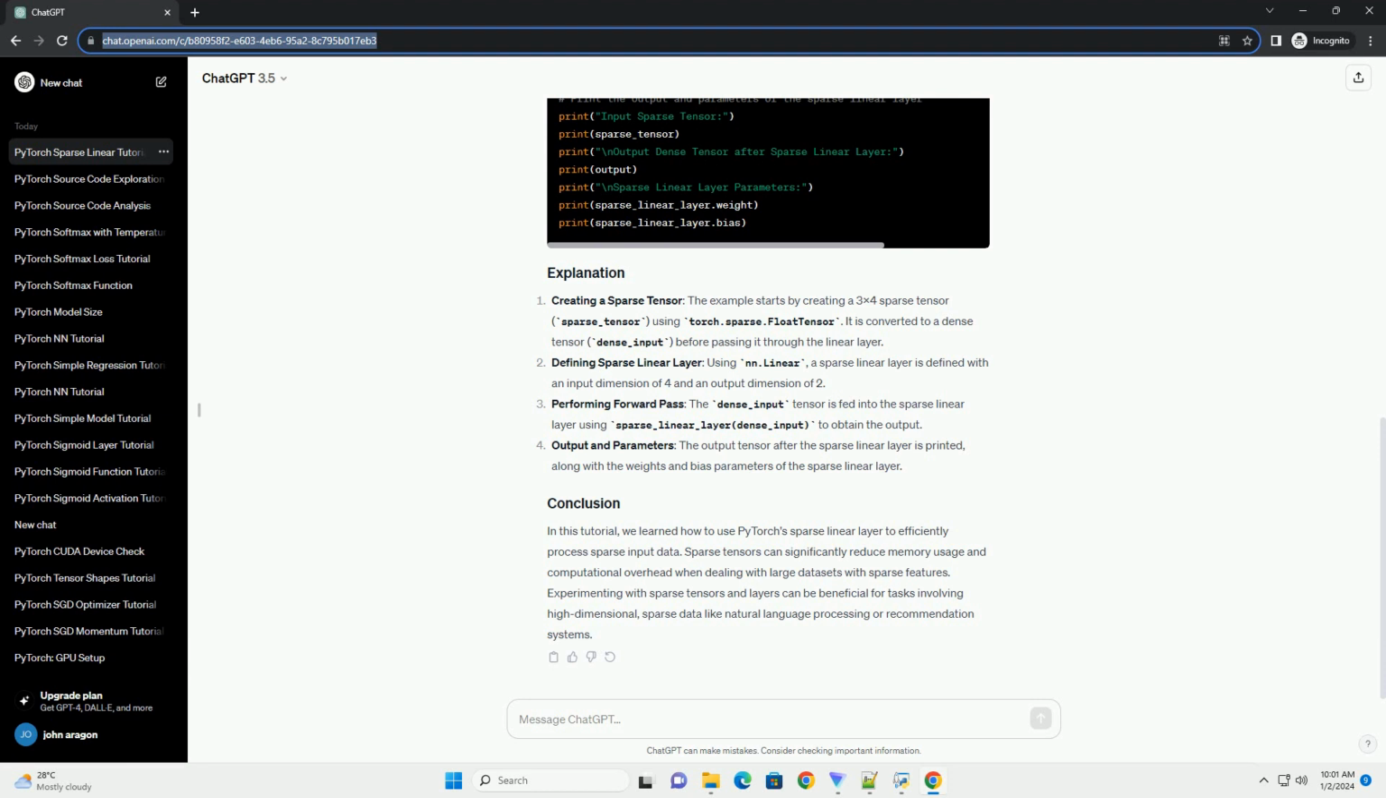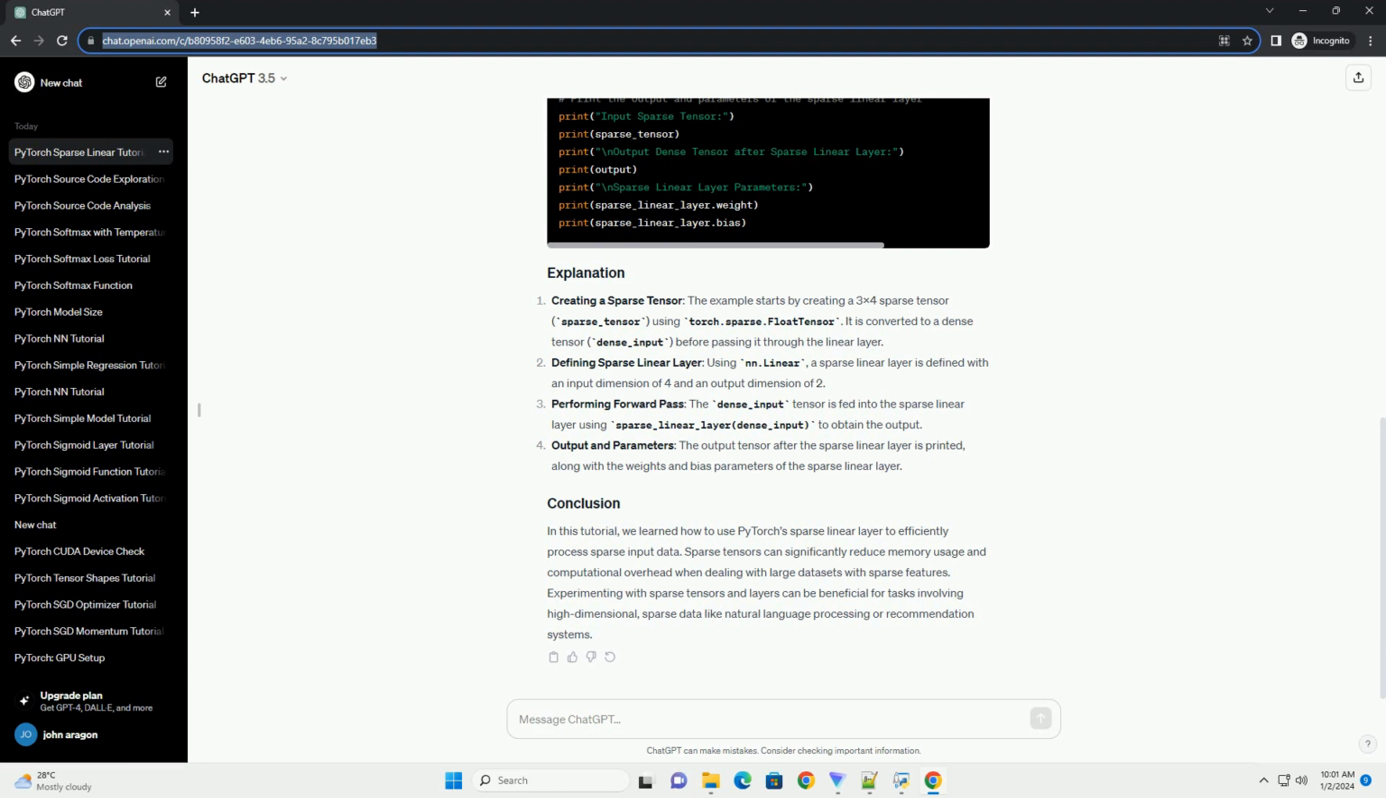Defining sparse linear layer. Using nn.Linear, a sparse linear layer is defined with an input dimension of 4 and an output dimension of 2. Performing forward pass. The dense_input tensor is fed into the sparse linear layer using sparse_linear_layer(dense_input) to obtain the output. Output and parameters. The output tensor after the sparse linear layer is printed, along with the weights and bias parameters of the sparse linear layer.